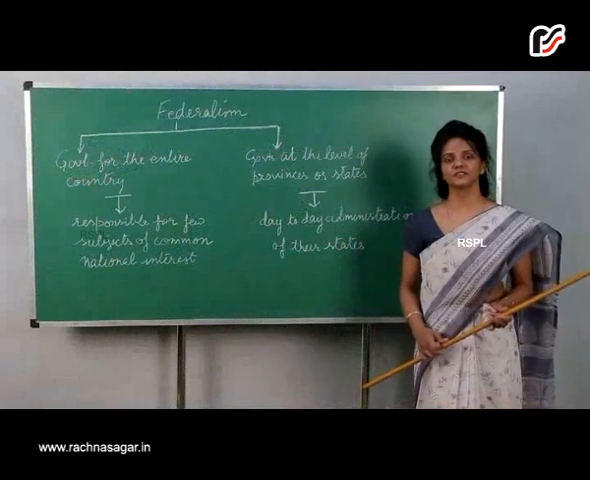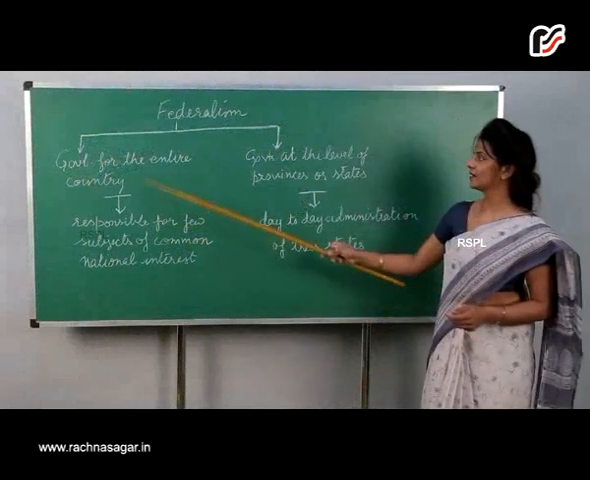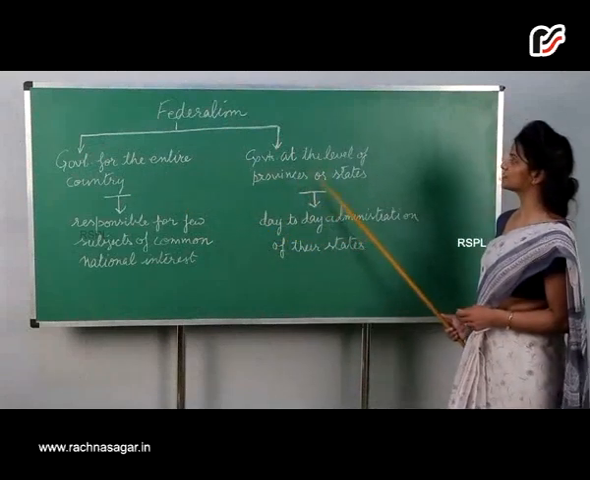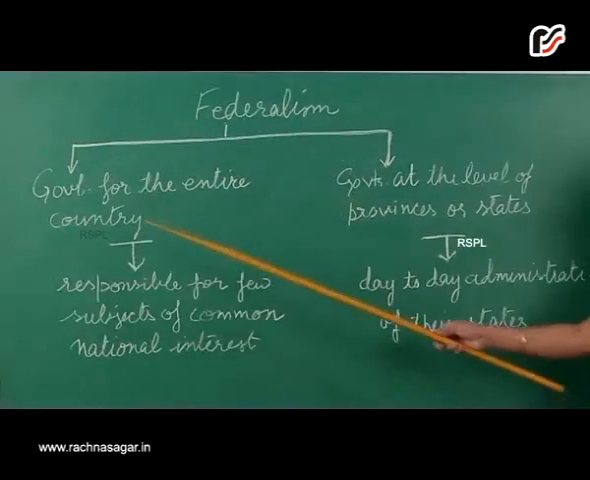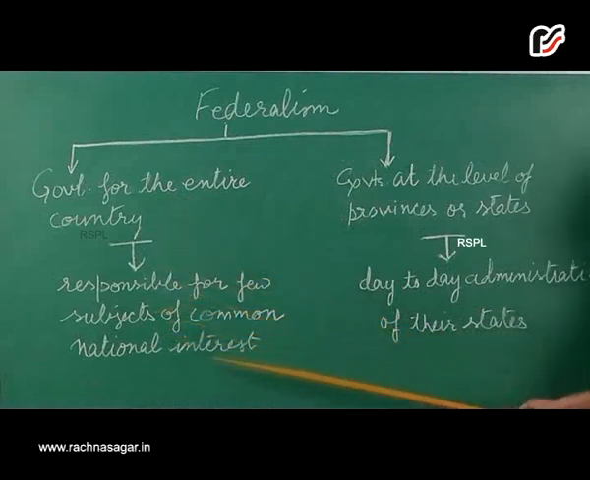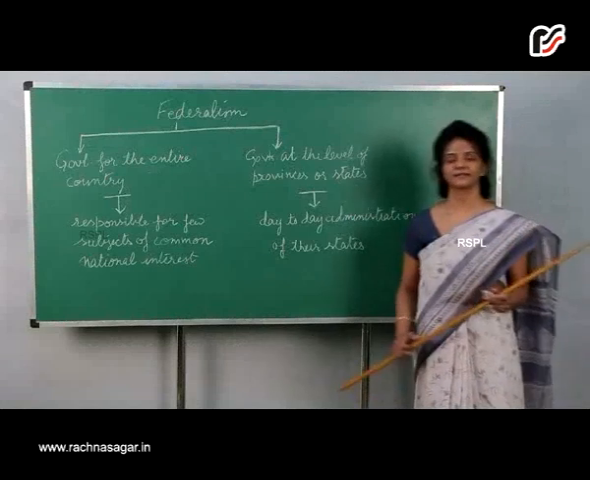Federalism has two levels of government, the one of the entire country and the government at the level of provinces or states. The government for the entire country is responsible for few subjects of common national interest, and the government for the provinces are responsible for day-to-day administration of their states.